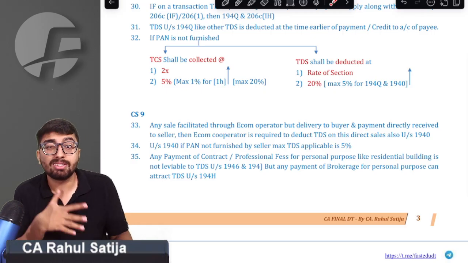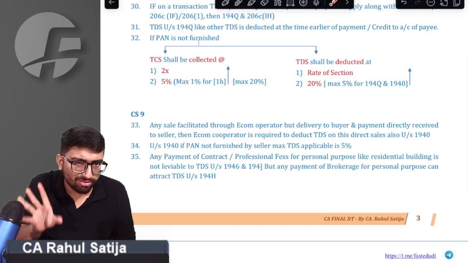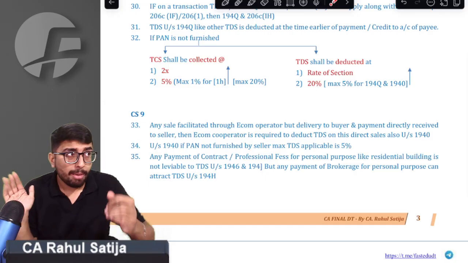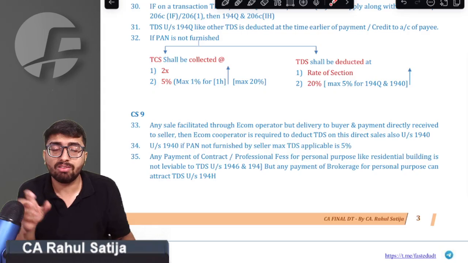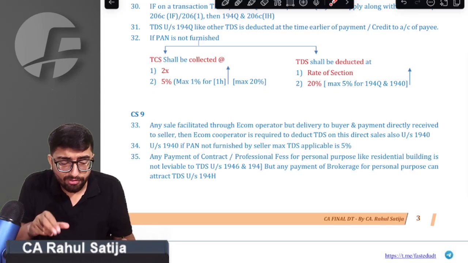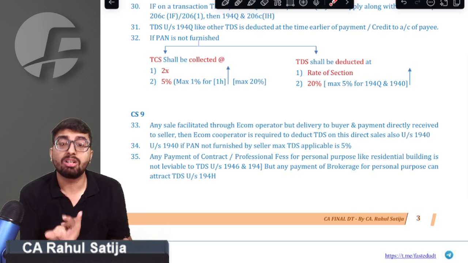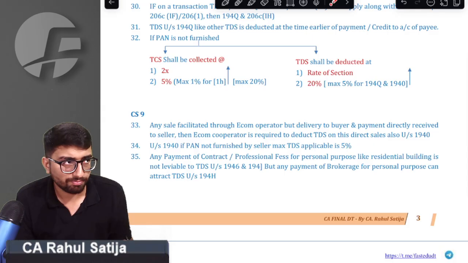Also, sir, under section 194C and 194J, even if your turnover exceeded 1 crore, if you were an individual or HUF, but you are taking these services for personal purposes, you were not required to deduct TDS. Remember, for personal purposes, if you take any services, you are not required to deduct TDS. If you remember, sir, there was.